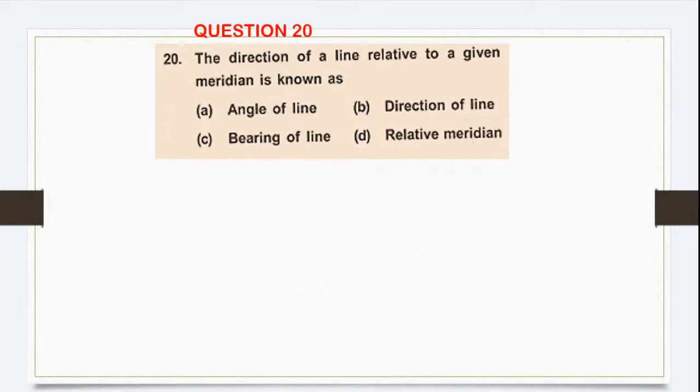Anyone who knows the answer correctly? It is option number C, right? Bearing of a line. Okay, shall we move ahead?